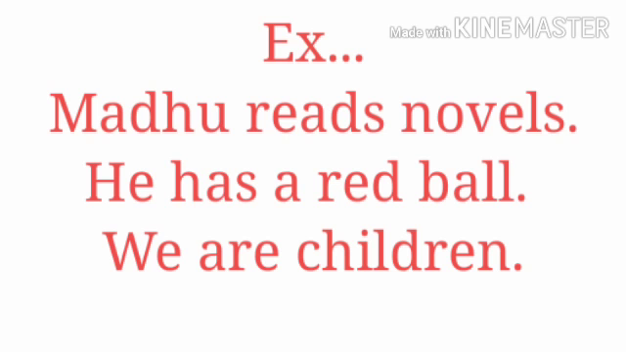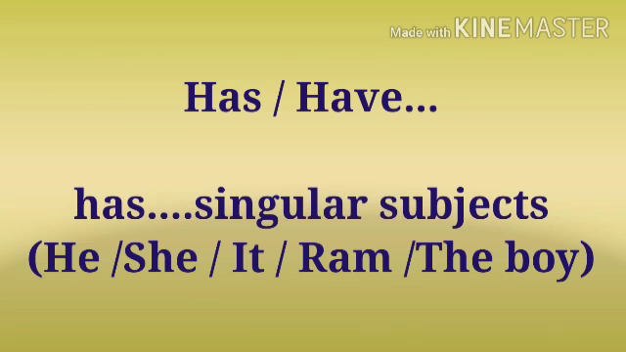Now, look at these examples. Madhu reads novels. Here, subject is Madhu. Madhu is doing what? Madhu is reading novels. So, reads. This word is the action word. Okay. He has a red ball. Here, has is the verb or action word. He is having the ball. Okay. We are children. Here, are is verb.